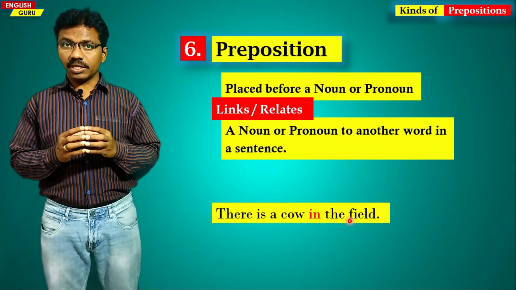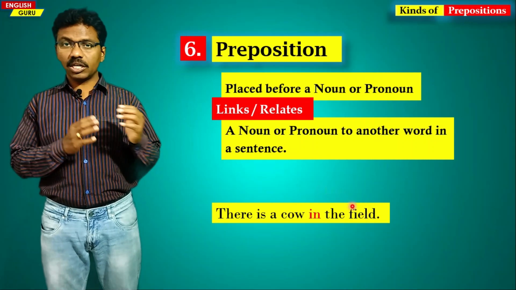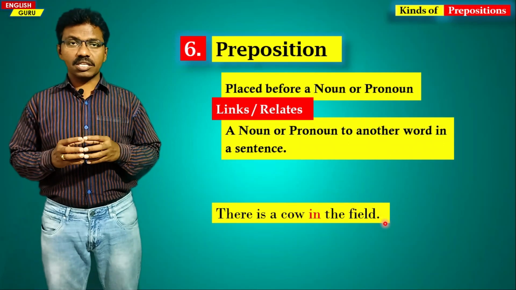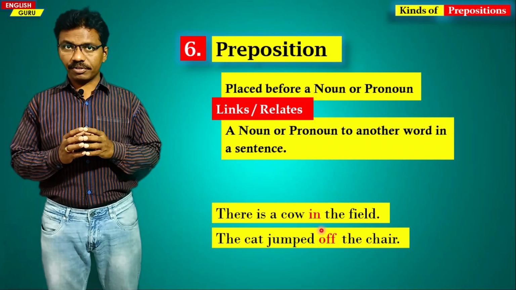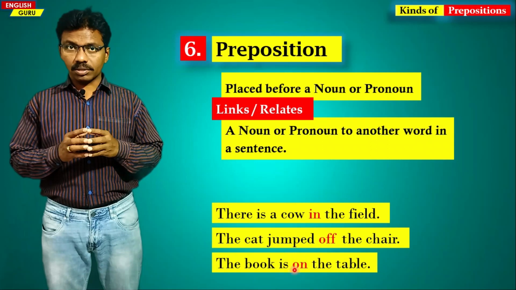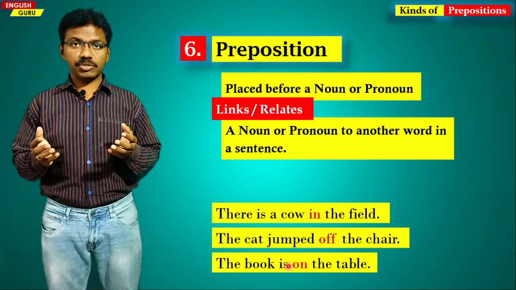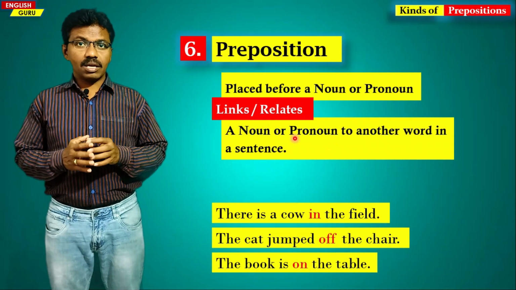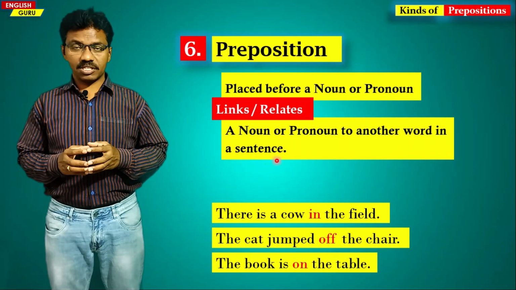And what is it doing? It is connecting or relating the field with the cow. So it links these two words in the sentence. In a similar way, the cat jumped off the chair. So "off" is a preposition, and the book is on the table. "On" is connecting the book and the table. So "on" is a preposition. So prepositions really connect a noun or a pronoun in a sentence to the other words of a sentence.